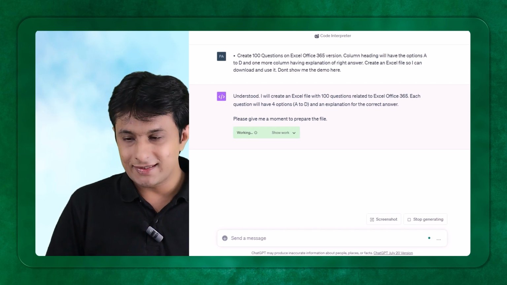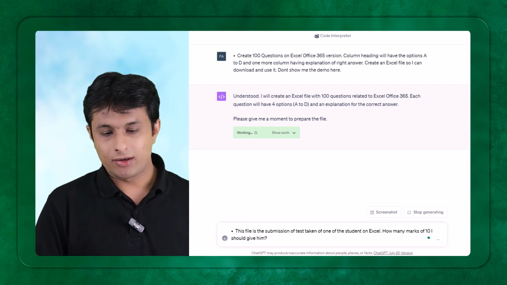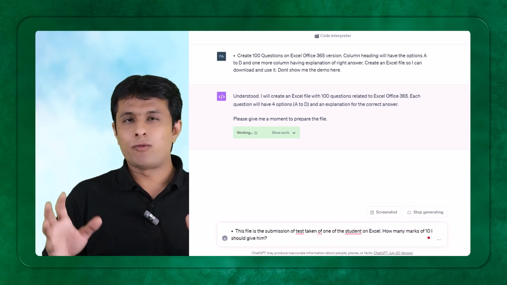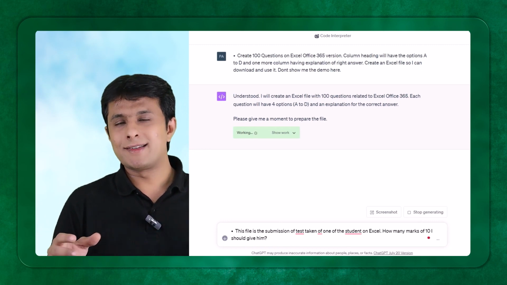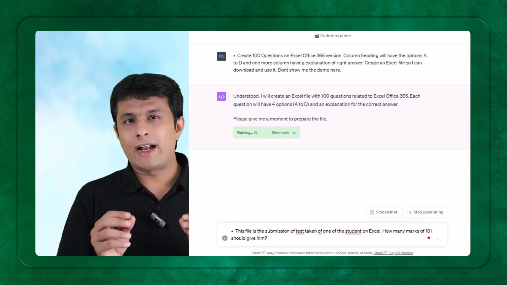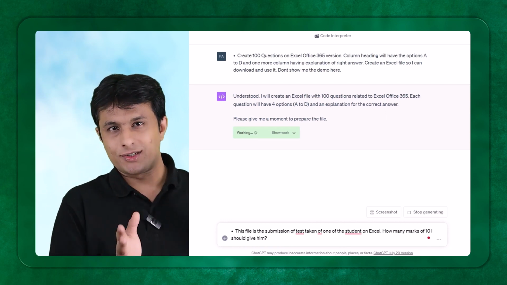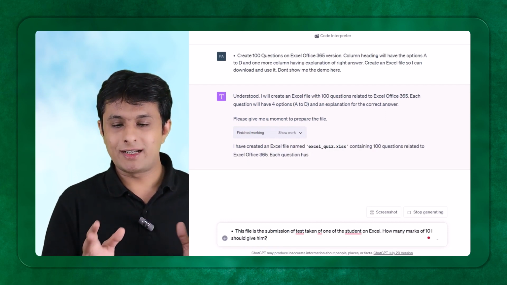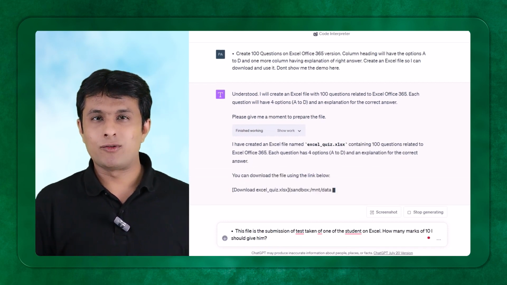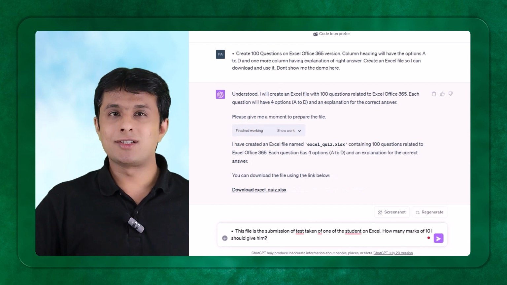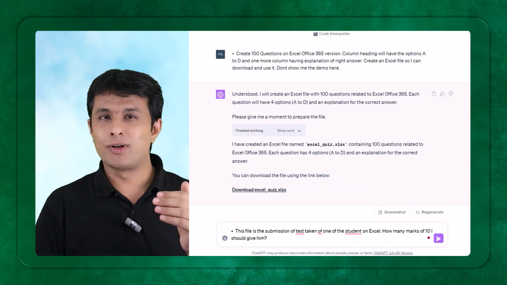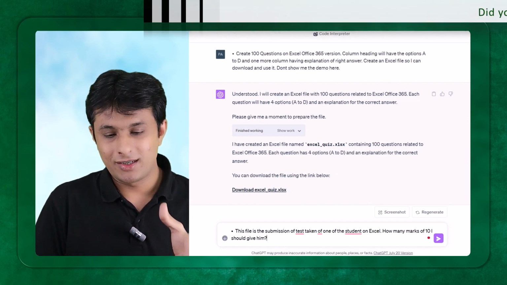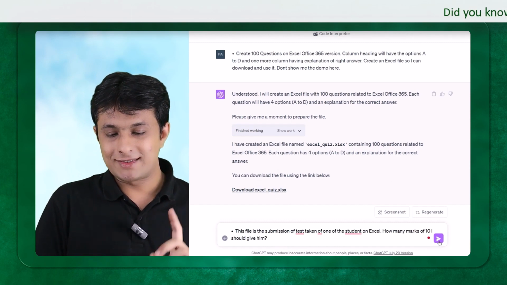Now this is an assignment which I can give to everyone. Here, this is a file submission of a test taken by one of the students. Please understand, if you have 100 students, all those 100 students have sent you an Excel file, right? In that one Excel file, there is some data: questions, options, and the answer. You can ask ChatGPT to check those 100 questions and it will give you the answers automatically. So if I have to test 100 option answers, I will just directly upload the file, and after uploading, I can ask how many marks I should give to Vignesh, how many marks I should give to Anand, and so on. It will give the answers. So I can just send this option here.